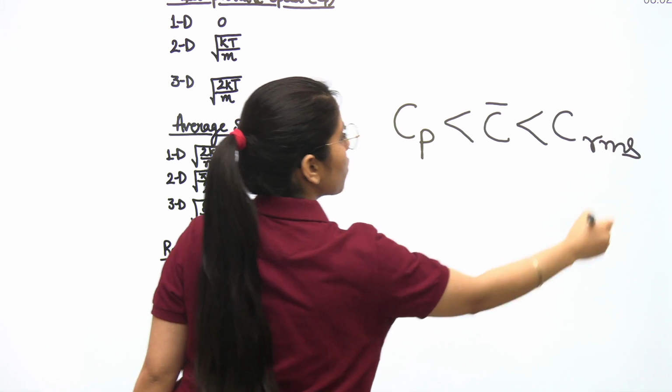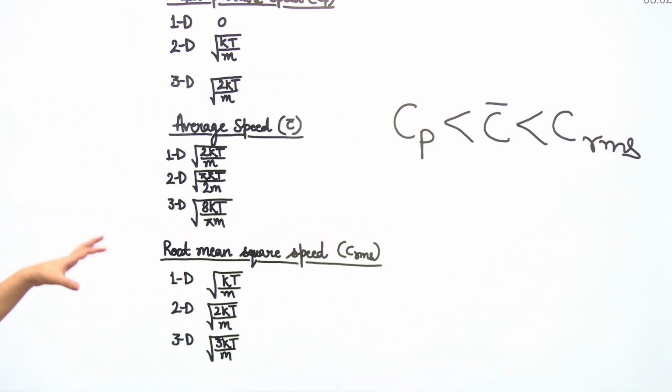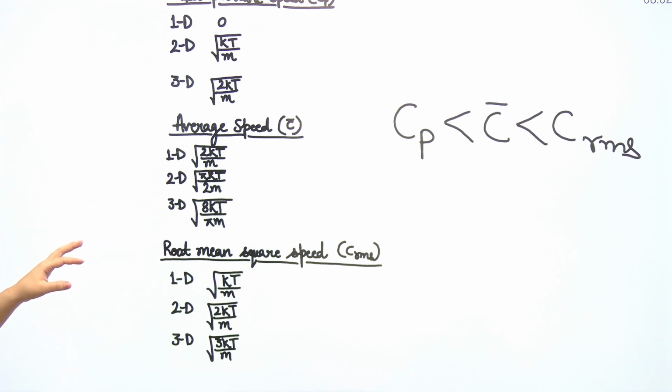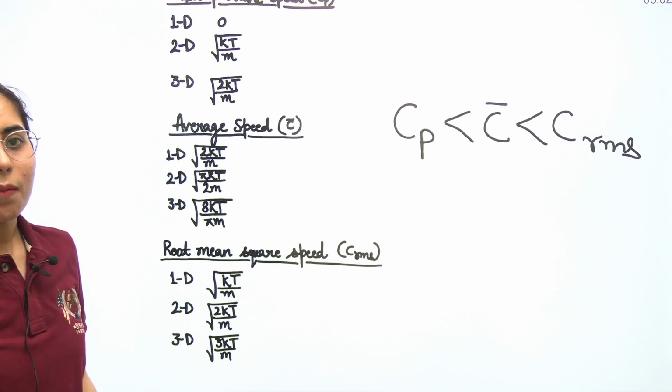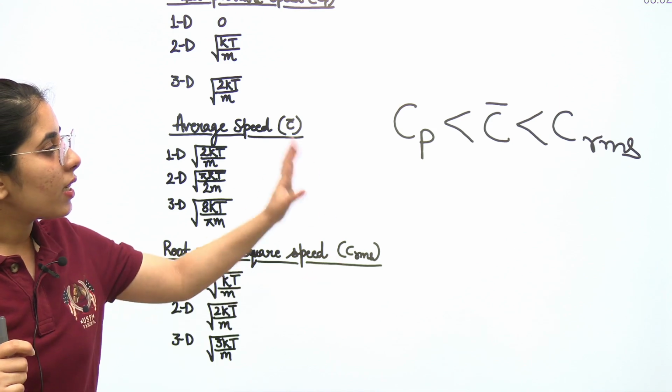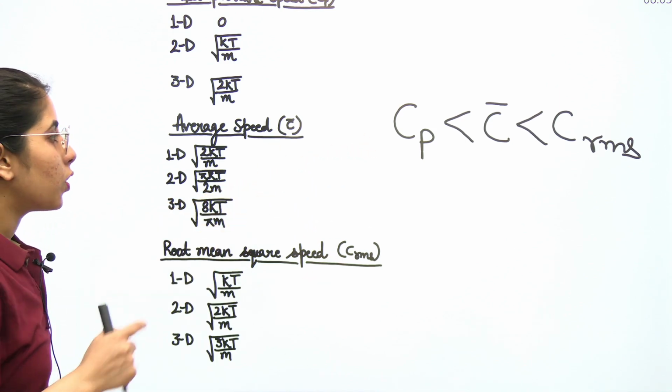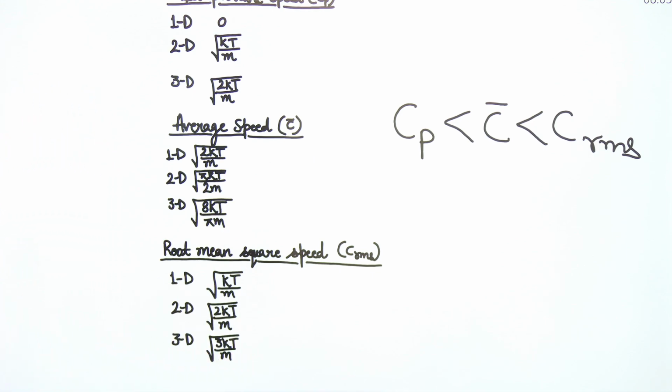Even with the help of expressions, you can check that for 1D, 2D and 3D cases, if we compare these things, this is what we will get. Clear? And for different cases, if you observe in general, that's the sequence you will have.